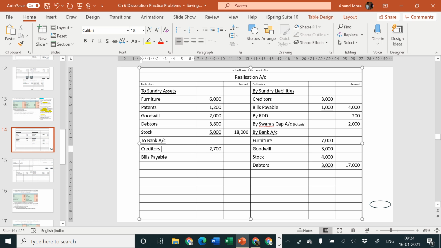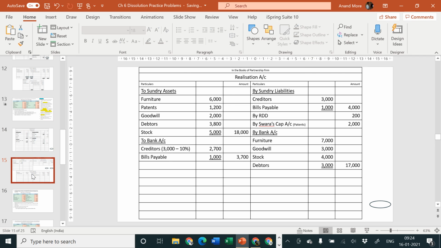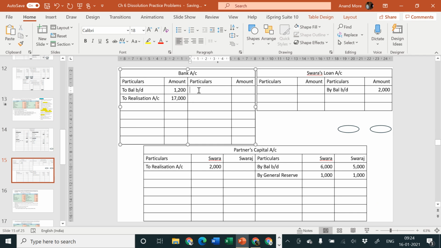How did we get 2,700? If you want, you can write it here, 3,000 minus 10%. Okay, and bills payable are paid in full, that means it is 1,000. So second effect will be in the bank account on the credit side of rupees 3,700. Bank account credit side by realization account 3,700. Next point.